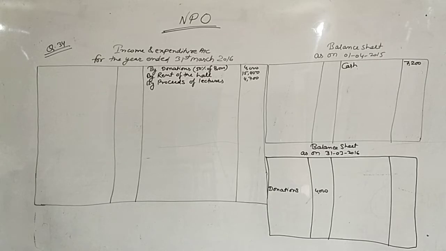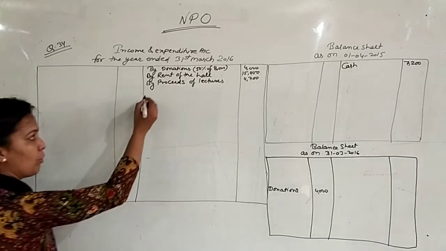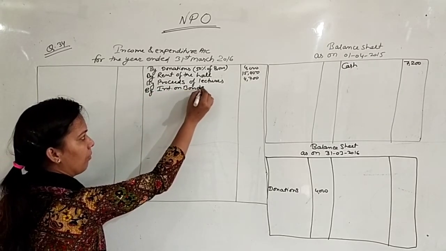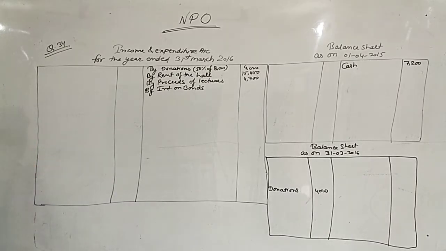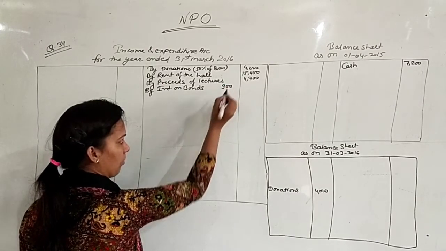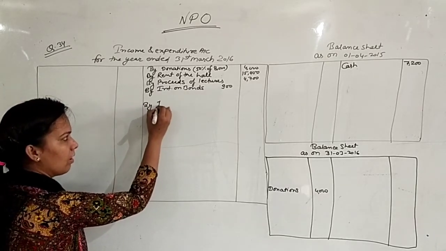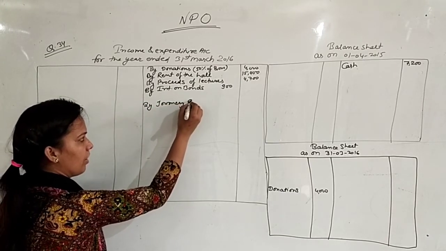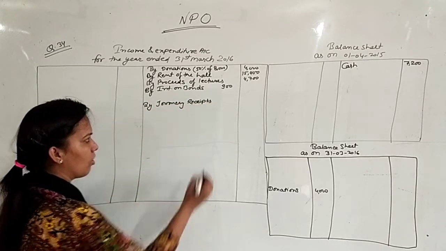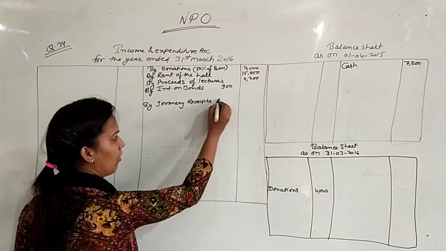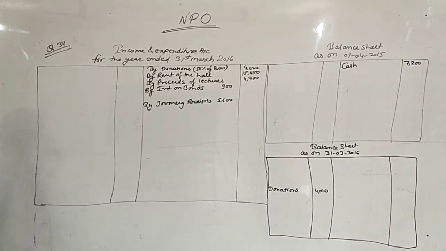To interest on bonds. Interest on bonds will also be written on the income side, but I will write the amount of interest in the inner column because we have to calculate the total interest to be received on bonds. So first I am writing it in the inner column. To journey receipts, by journey receipts 5,600. Journey receipts also I will write in the inner column because there is some due income also related to this.